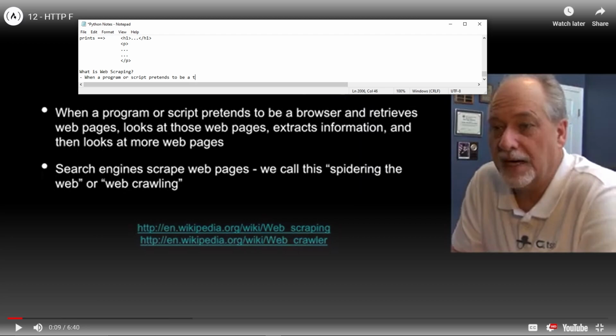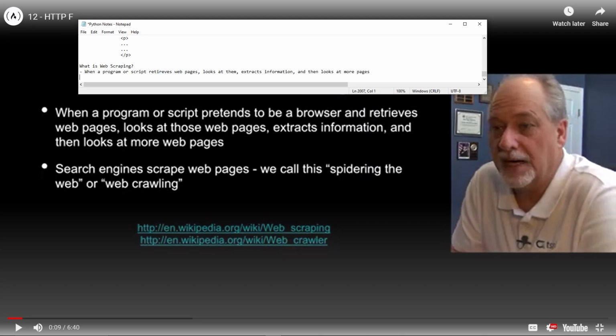When a program or script retrieves web pages, looks at those web pages, extracts information, and then looks at more pages.